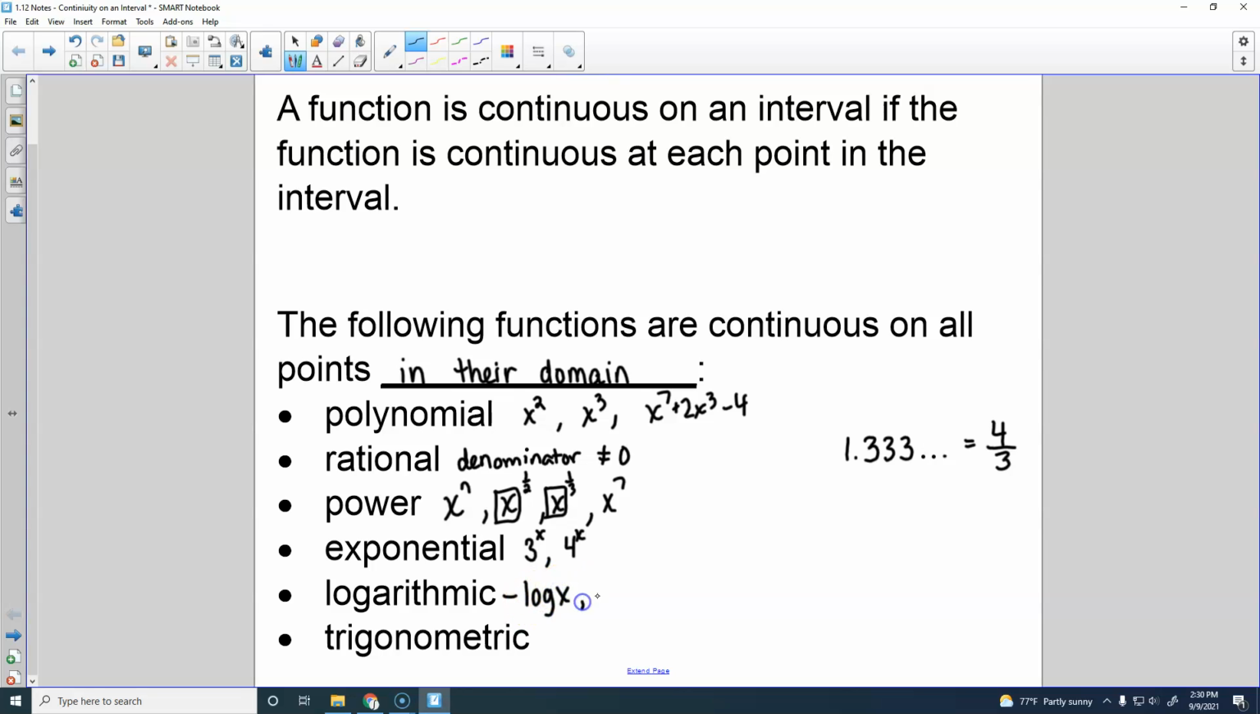Log of x. We'll see natural log of x is the one we're going to use the most in this class. They are continuous on their domain. Whatever your x is here has to be greater than 0. So whatever you're taking the log or natural log of, whatever's on the inside has to be greater than 0. That's for your domain here.